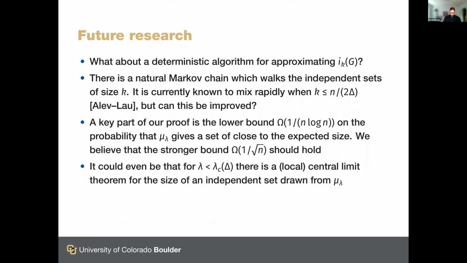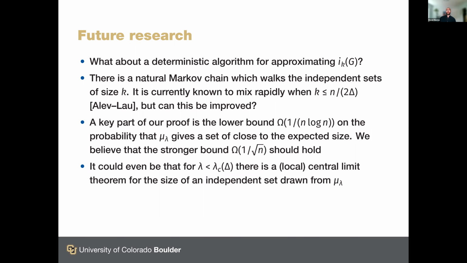And I think this work raises some interesting questions for future research. So one natural one is that our algorithm is inherently randomized because we use the approximate sampling scheme to obtain a counting algorithm. And it would be very interesting to develop deterministic techniques for approximating the number of independent sets of a given size.